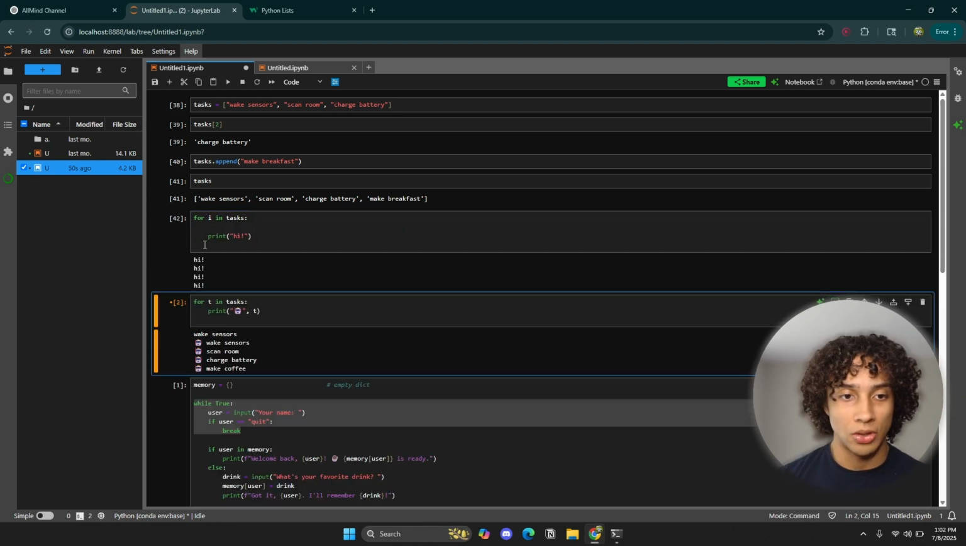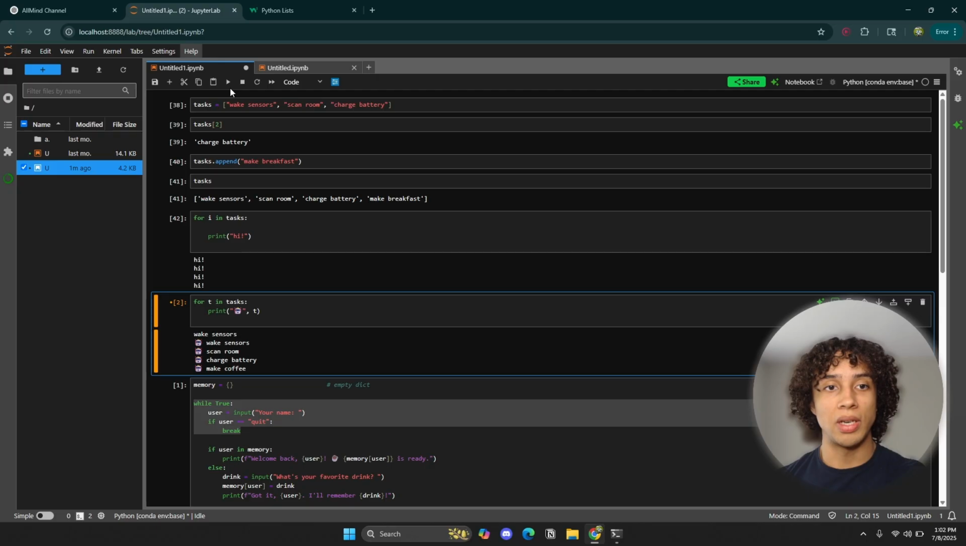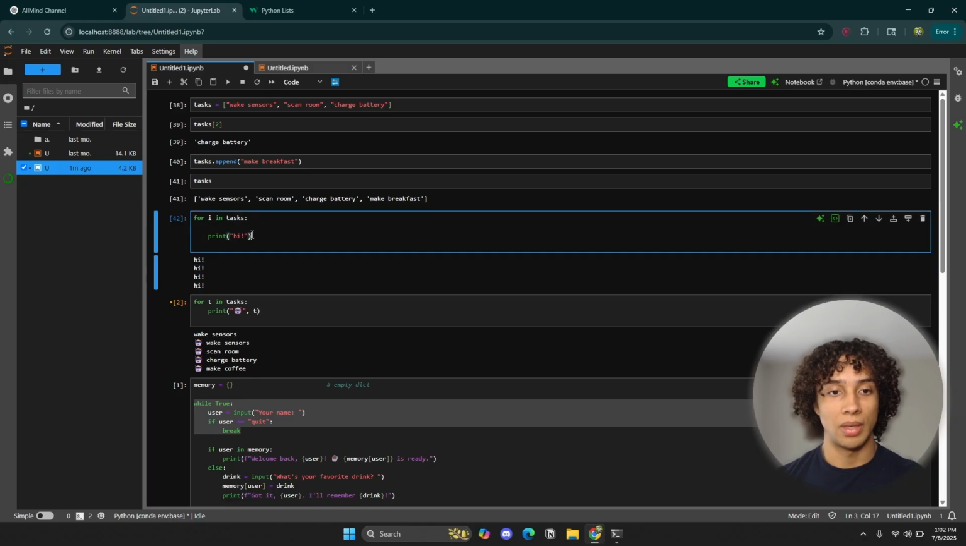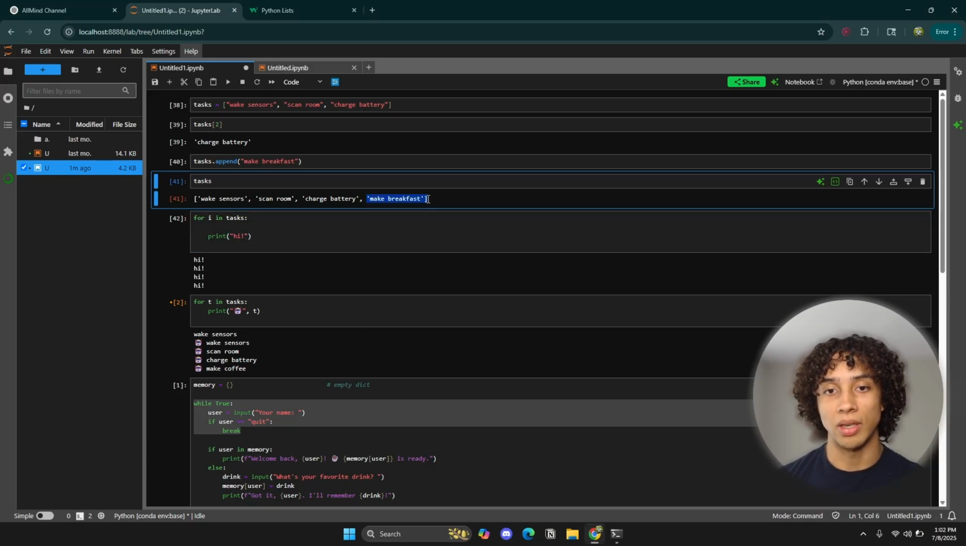There you go. So what Python is doing right here, it's going to the first element and it's printing hi. It's going over the second element and it's going to print hi. It's going over the third element and it's going to print hi. Now, it prints 4 highs, and the reason why it's printing 4 highs is because we have a fourth element in our list right here that we already added.